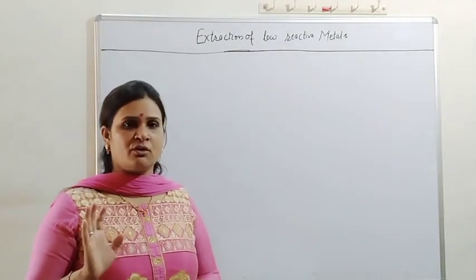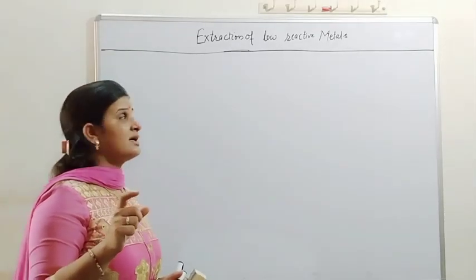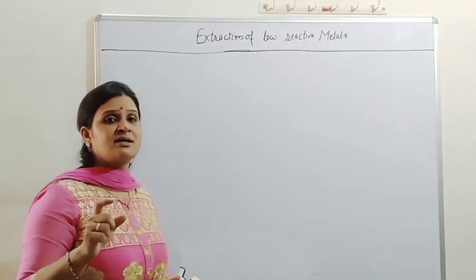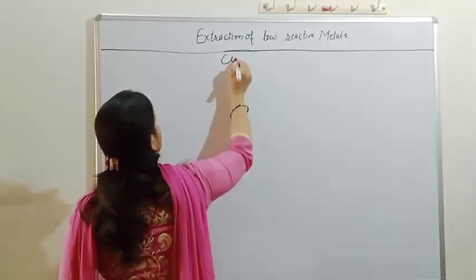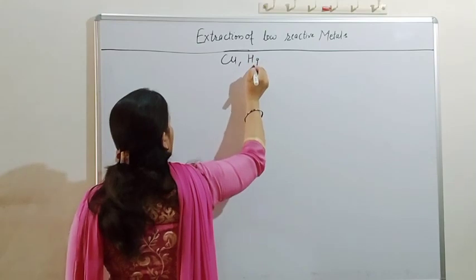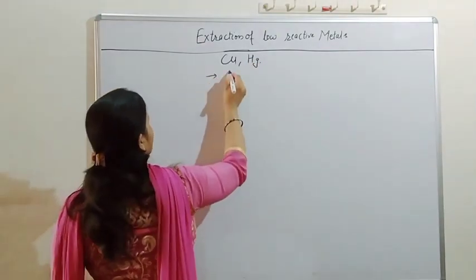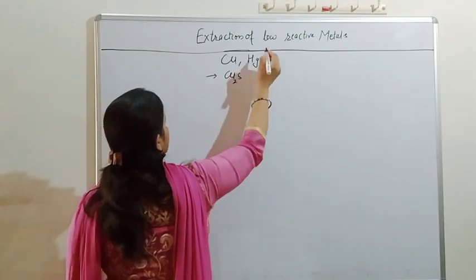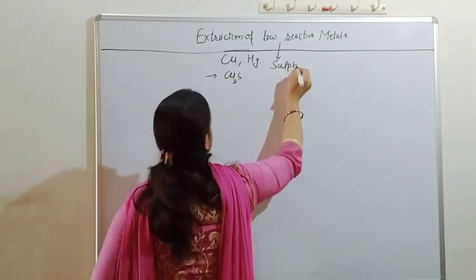through their ores. Generally, the metals which belong to the low reactive group in the reactivity series are copper and mercury, which we take as examples. Copper is generally found in the form of Cu2S, and these low reactive metals are generally found in the form of sulfide ores.